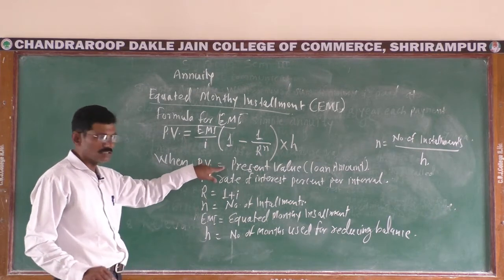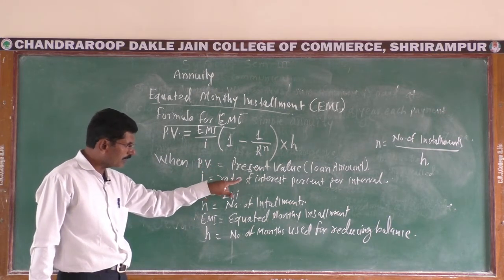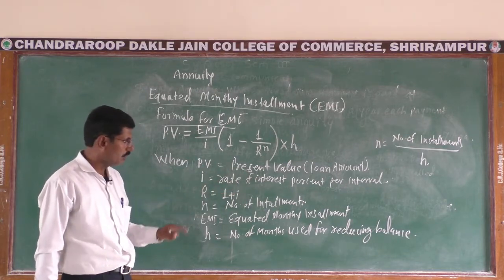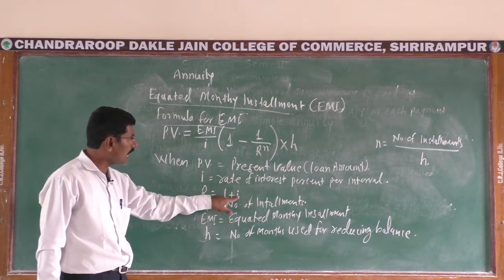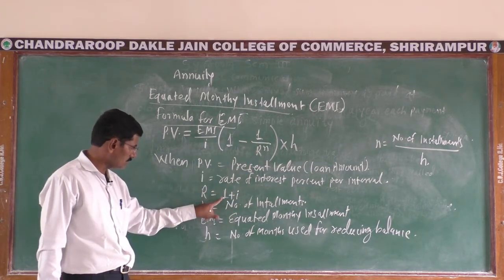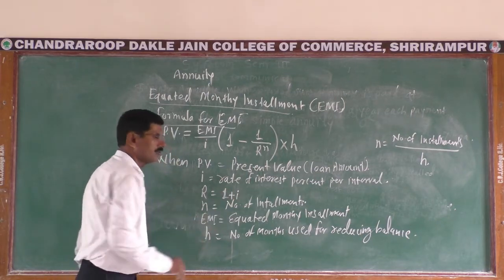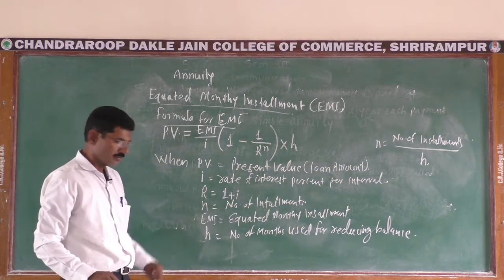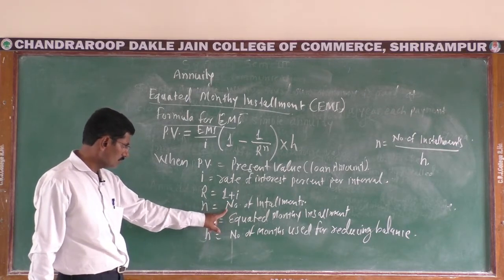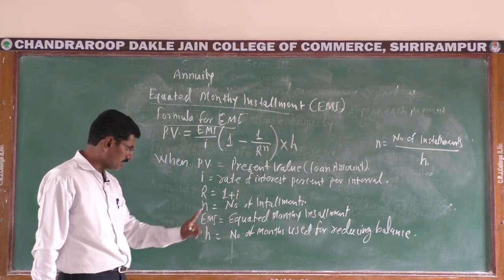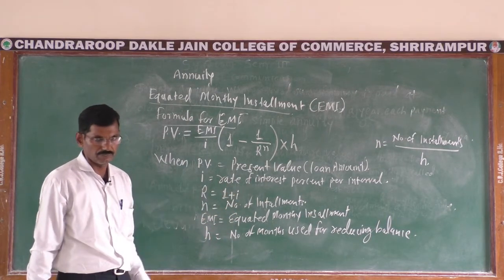When PV is the present value or loan amount, then I is the rate of interest percent per annum or percent per interval. R is 1 plus I. Then n means number of installments. EMI is the equated monthly installment, and H means number of months used for reduction.